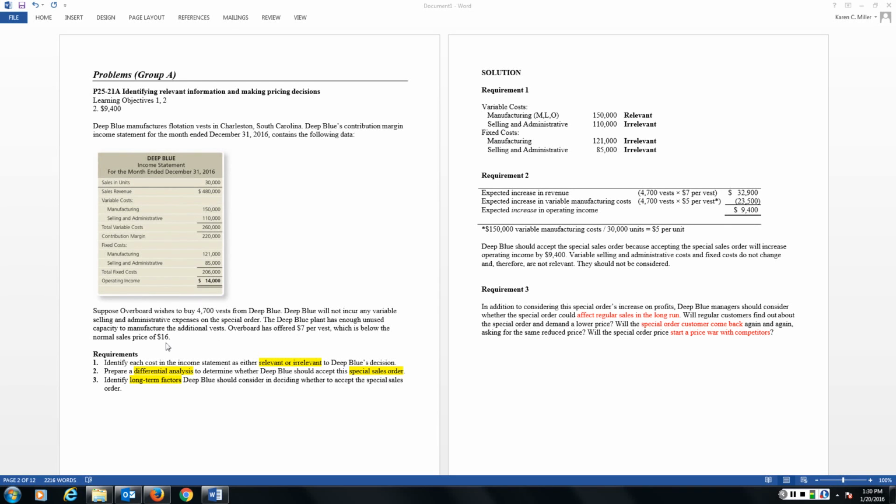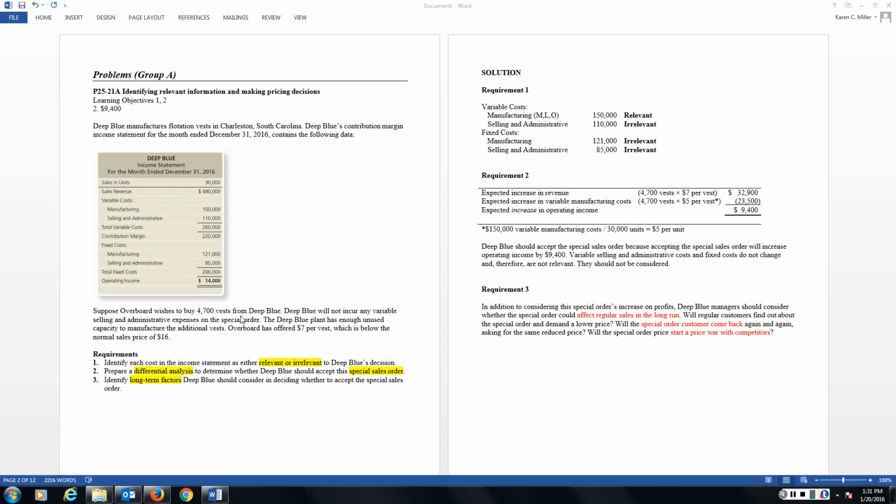Well, in order to make a completely thorough analysis of this, we need to identify, as your book says, the relevant and irrelevant costs. What costs are relevant to this particular decision? Not long-term, just this decision. So if we walk down our costs, the variable cost, manufacturing of 150,000, selling and administrative. Remember, what the contribution margin approach is doing is breaking my manufacturing down into variable cost and fixed cost. Also, the selling and administrative costs that are typically on my income statement, I'm showing as variable and as fixed. They've been broken down. And your book tells us that the selling and administrative costs are not going to increase.